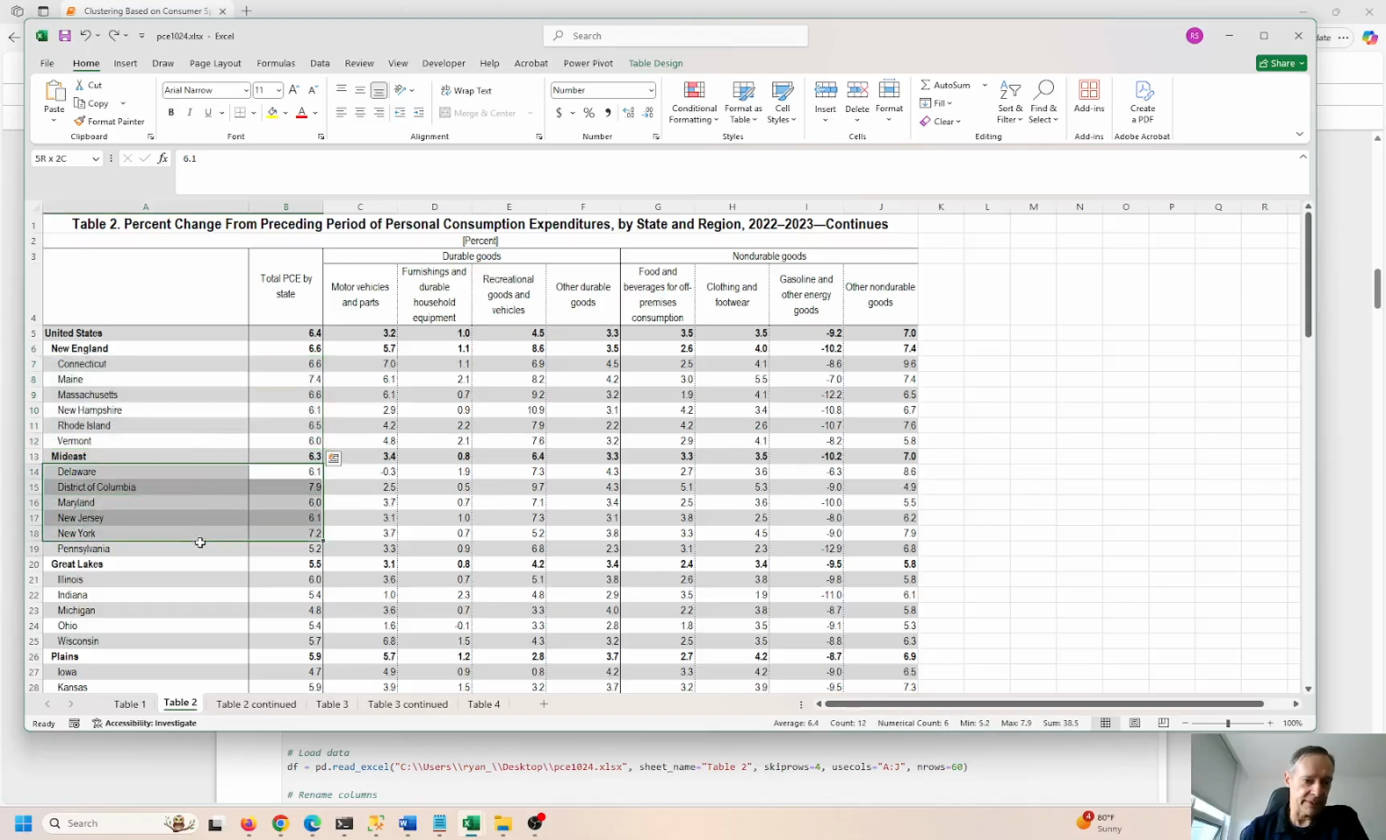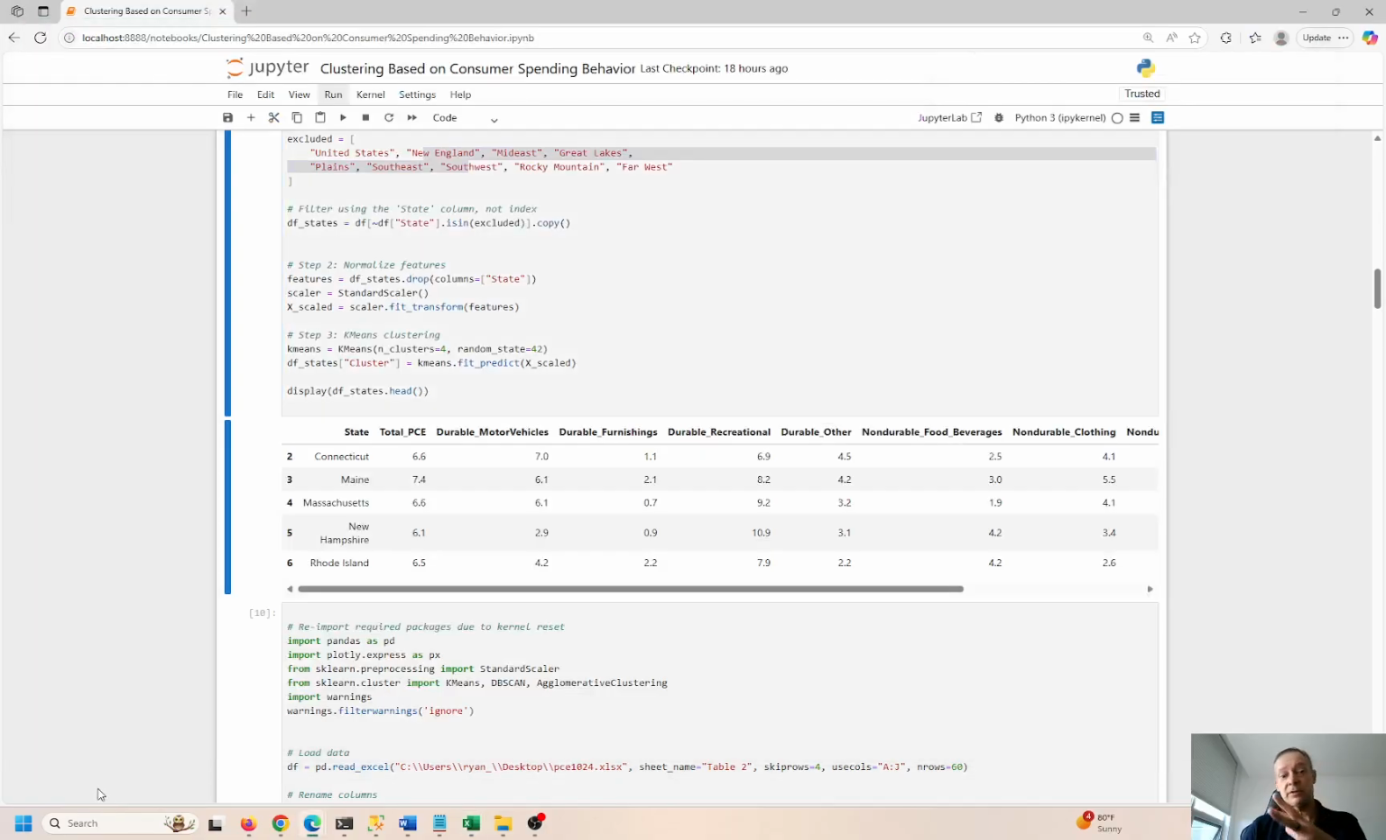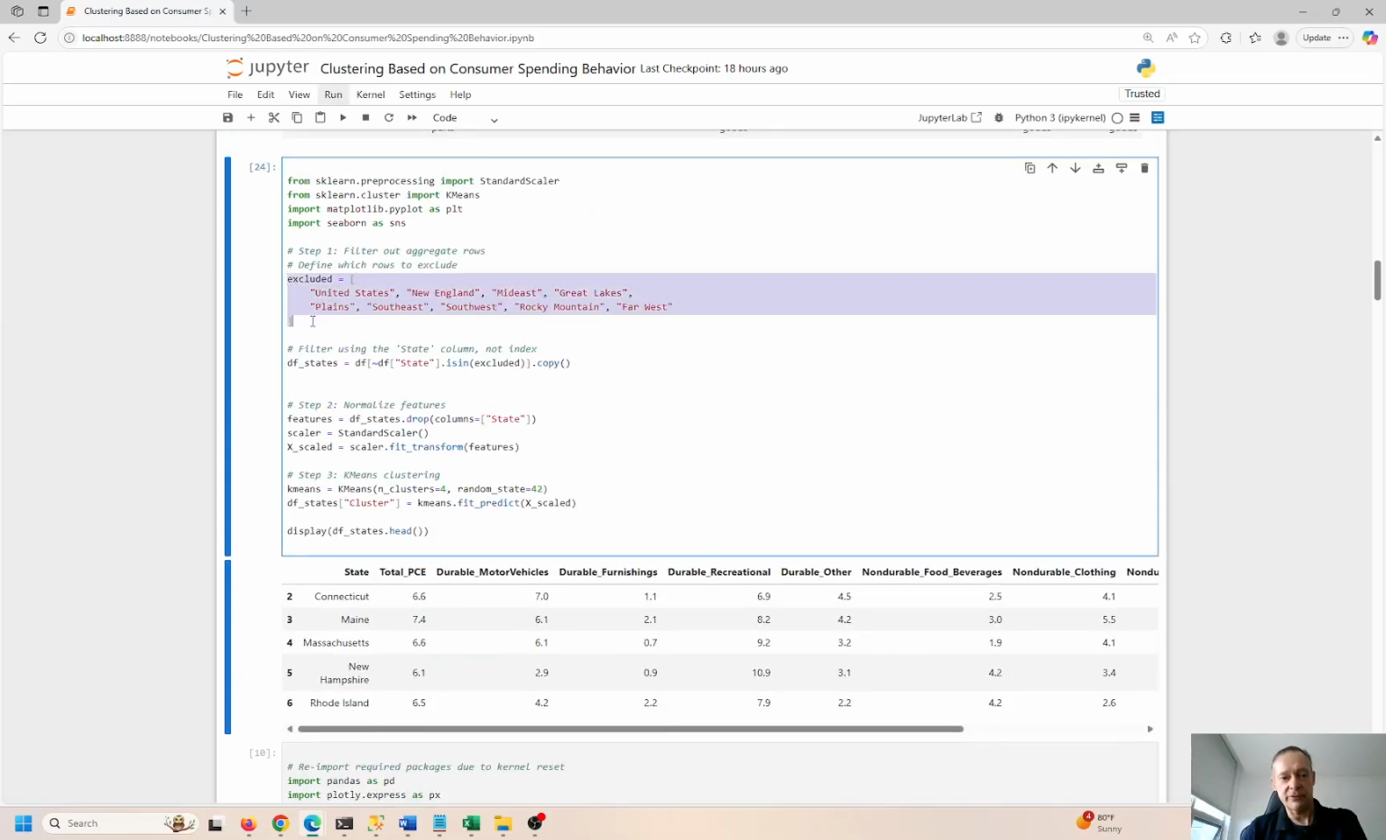For the Mideast, it is 6.4. Again, I think the rounding is off just a bit. But they have these, the main group is the United States, 6.4. Then they have these subgroups, these regions, which is okay. I kind of want to avoid that because I don't want to double count these things. So I'm going to exclude anything that's not an actual state, just for my analysis. But you could include it. It really depends on what you're trying to accomplish here. I want to exclude these and ignore these just for my analysis.